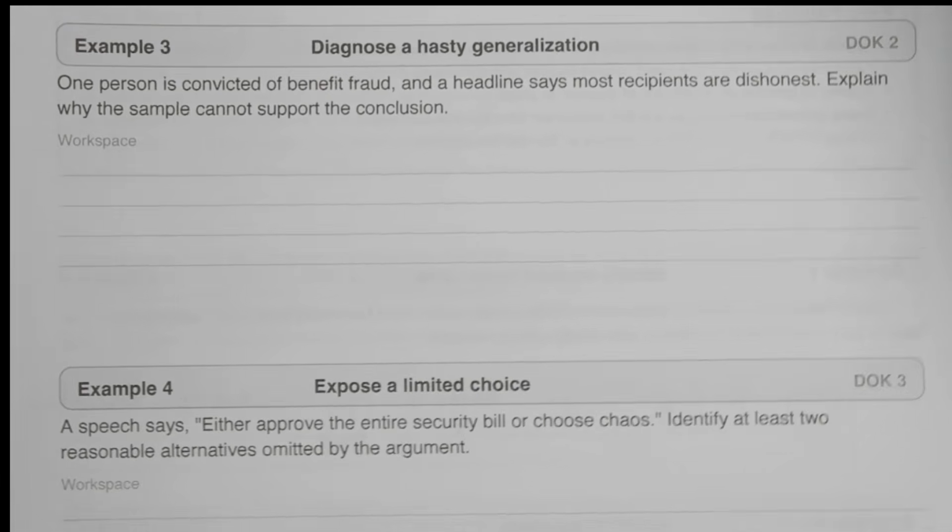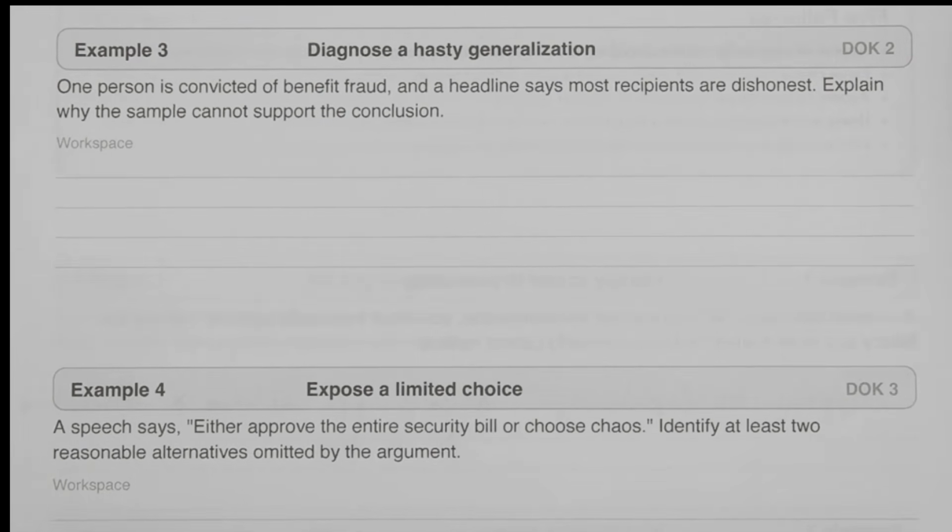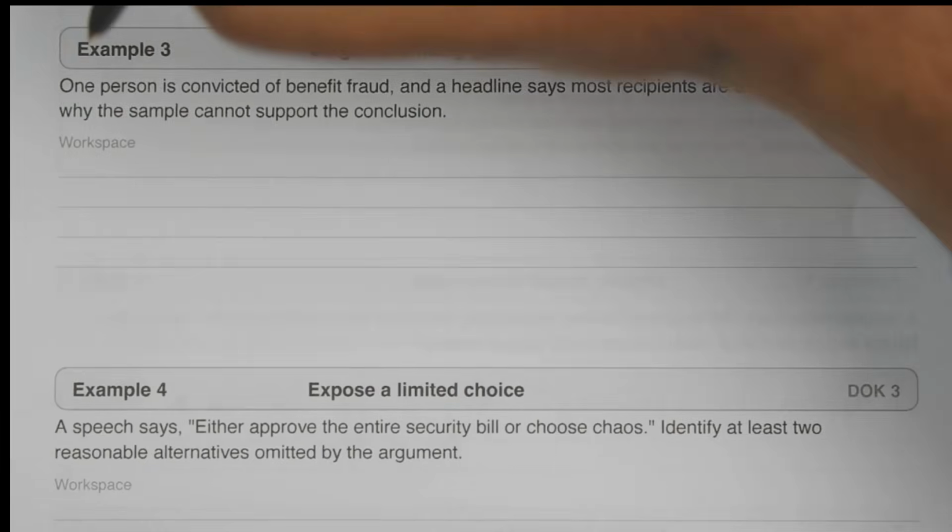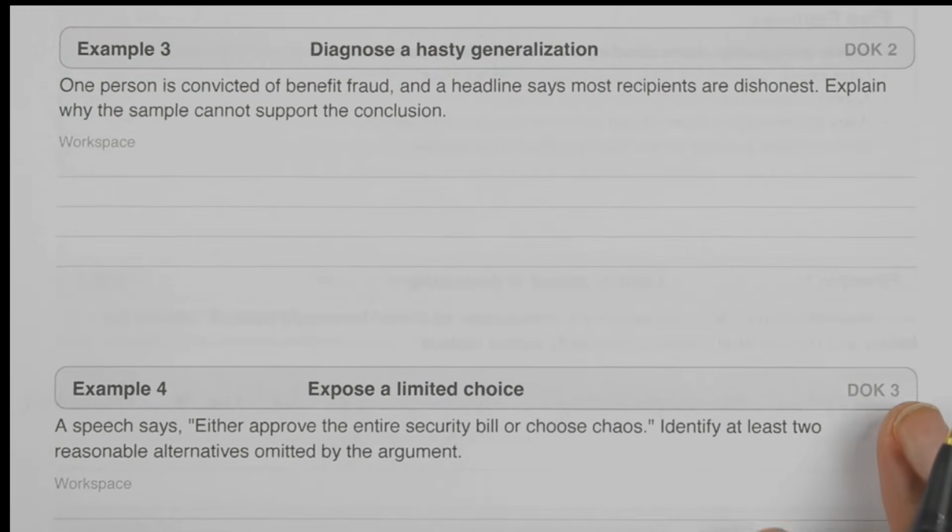Example number 3. One person is convicted of benefit fraud, and a headline says that most recipients are dishonest. Explain why the sample cannot support that conclusion. Okay, so if the headline says that most benefit recipients are dishonest, what's the problem? Well, we have evidence about one person, right? One person is convicted of benefit fraud, but the conclusion is about most recipients.